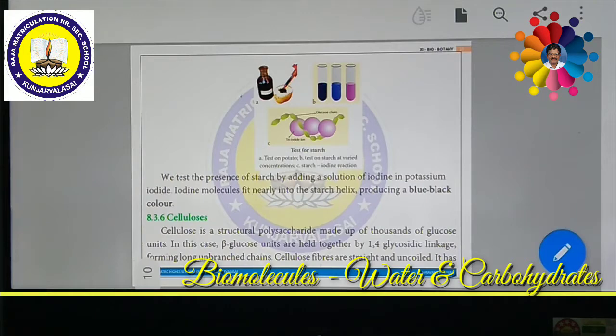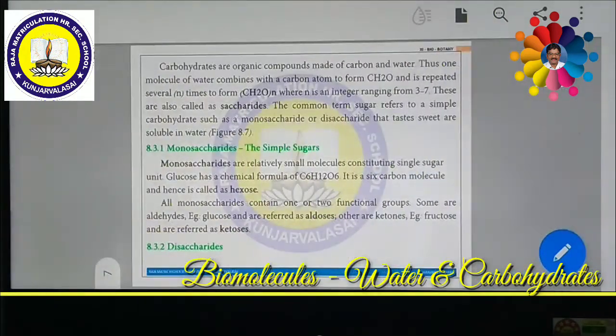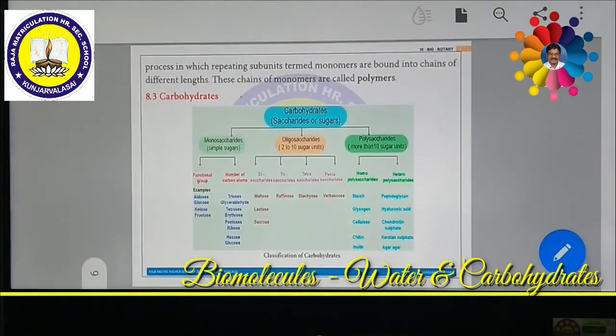These help us identify how much starch is present in the substances with the help of this test. This test is called the starch test. With the help of this starch test, we can identify how starch is available inside the chemical or plant material, and how much starch is present in the material. Next we are going to see another type of storage carbohydrate called glycogen.